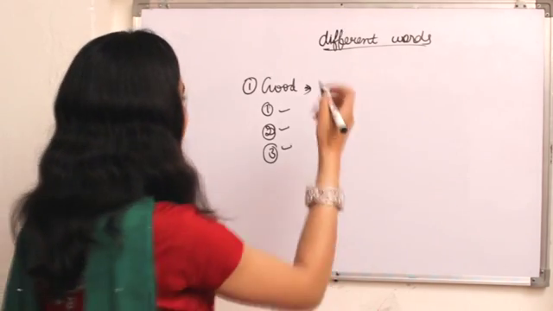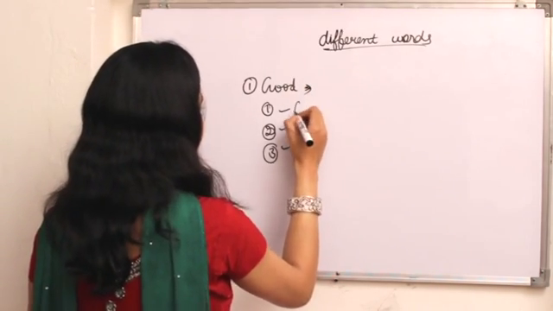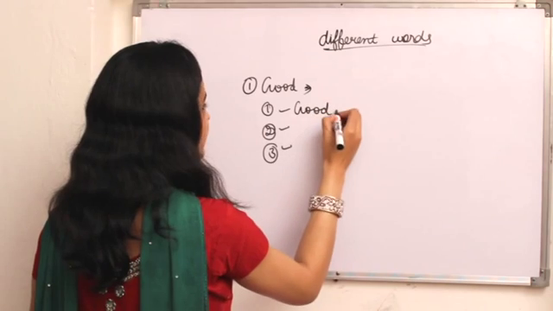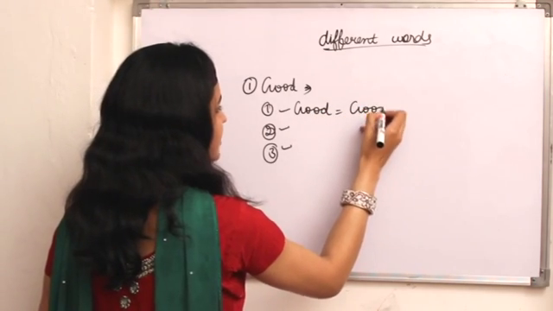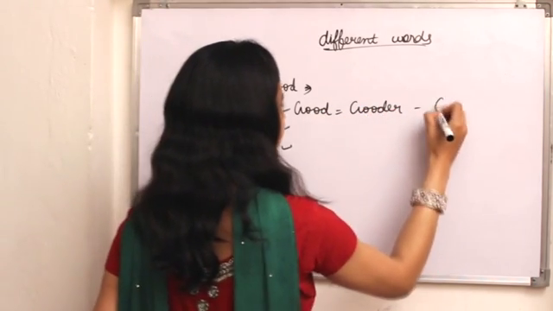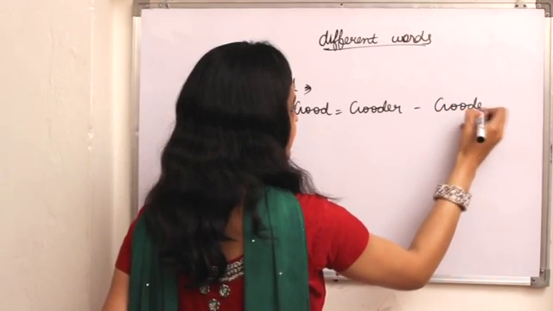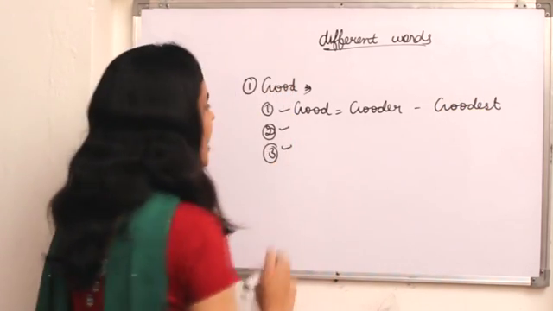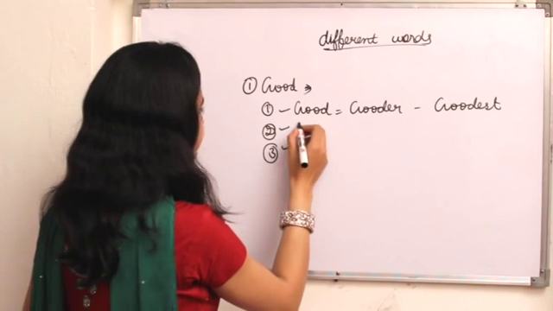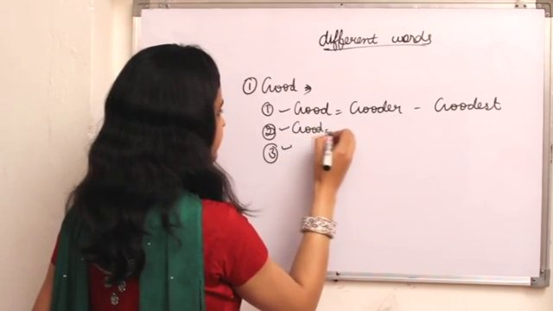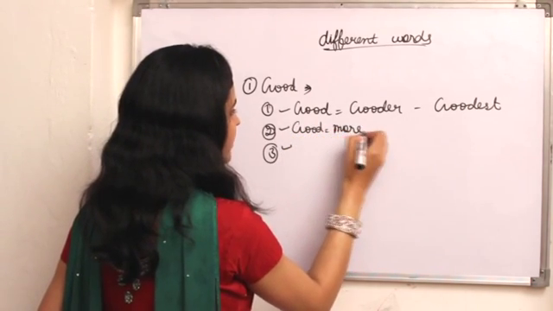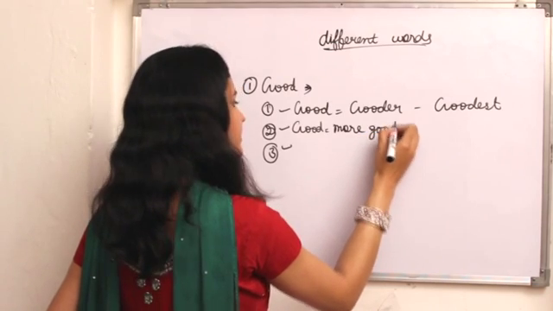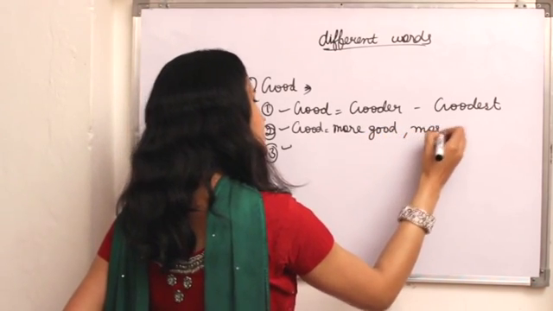Okay, so now I write here good, gooder and goodest. So now I write here more good, most good.